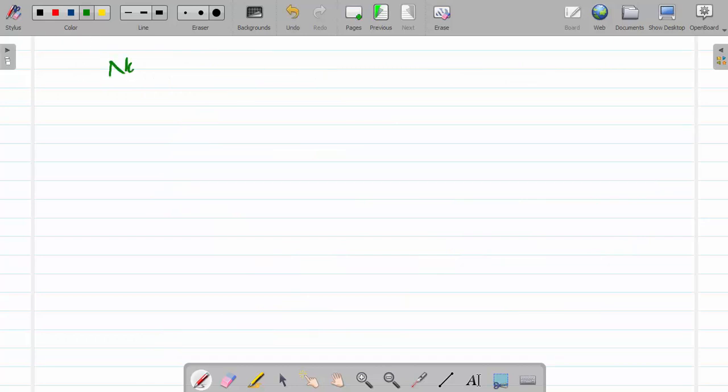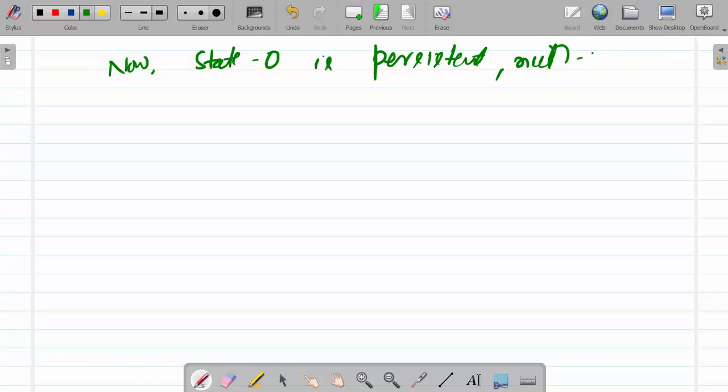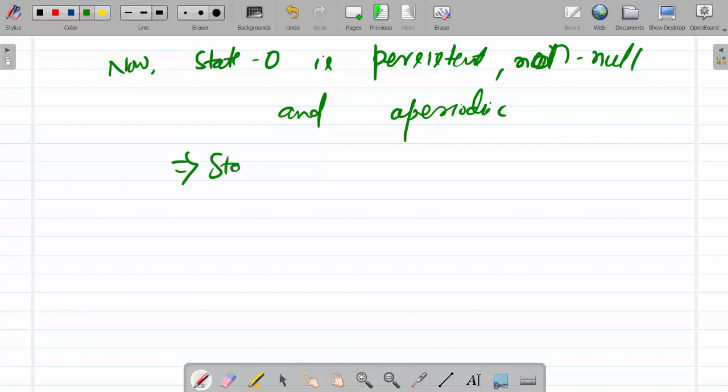So now state 0 is persistent, non-null and aperiodic. So that implies state 0 is an ergodic state.